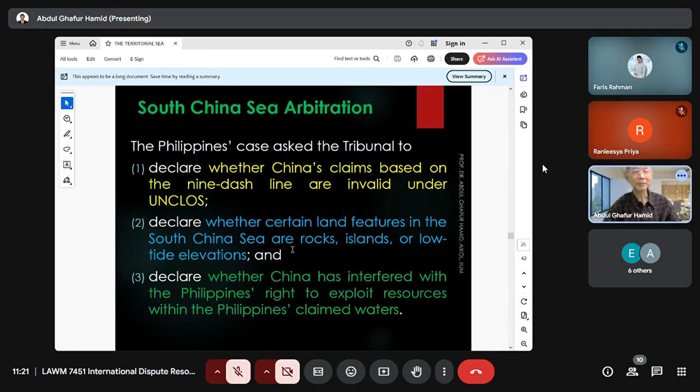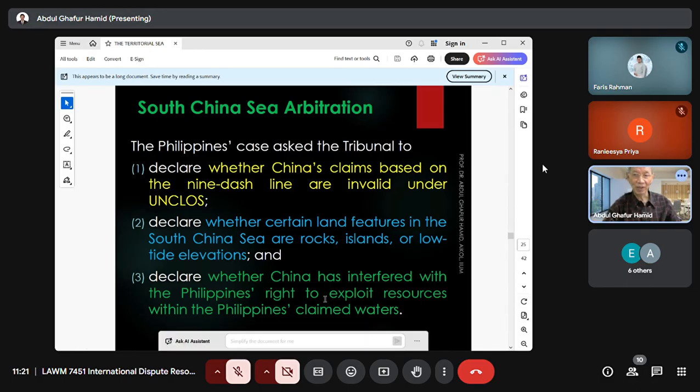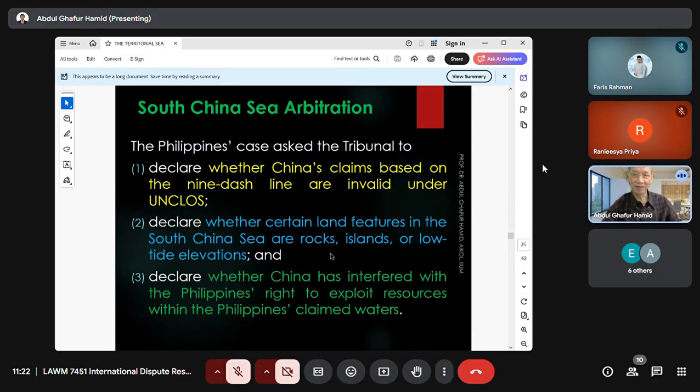Number 3, to declare whether China has interfered with the Philippines' right to exploit resources within the Philippine claimed waters, the Philippine EEZ and continental shelf, whether China has interfered in the exploitation of natural resources, oil and gas. These are the 3 questions the Philippines asked the tribunal to decide.